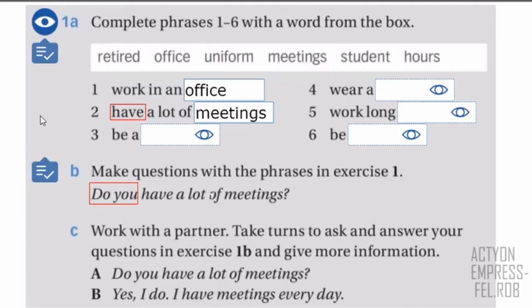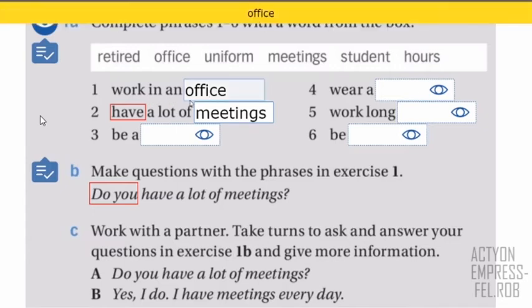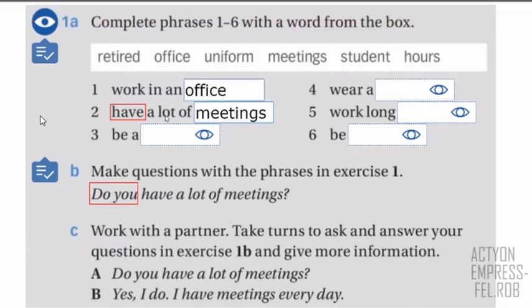So this is what you're going to do. I'll give you 1 minute, or maybe now you can tell me, right, what the answers of the vocabulary are, and then you have like 2 minutes to write the correct questions, okay? So any ideas how to complete number 1, the first section? We have the first 2 answers. It says work in an office, and number 2, have a lot of meetings. So any other ideas for the other words? Marco, what do you think?